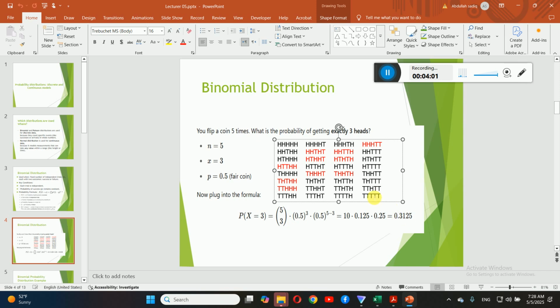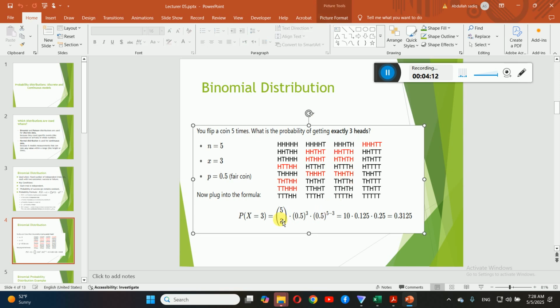But it's not really easy just to find out the sample space of all possible events, and then count how many 3 heads are there, and then divide it over the total number. It's really difficult. We have a function, we have a formula. Just put it in this formula. This is a function we are using.